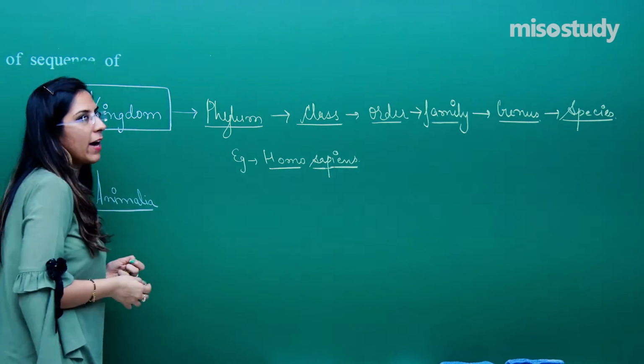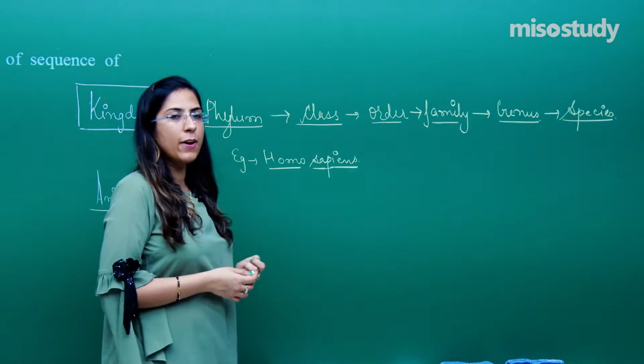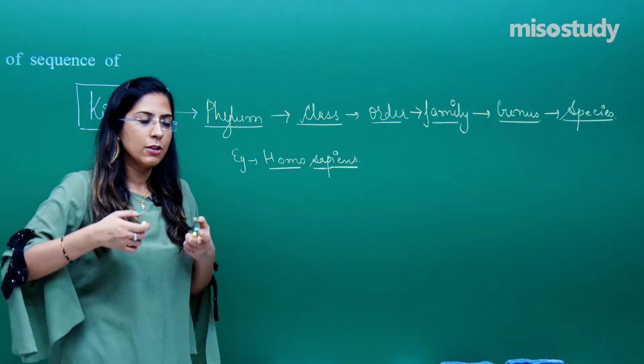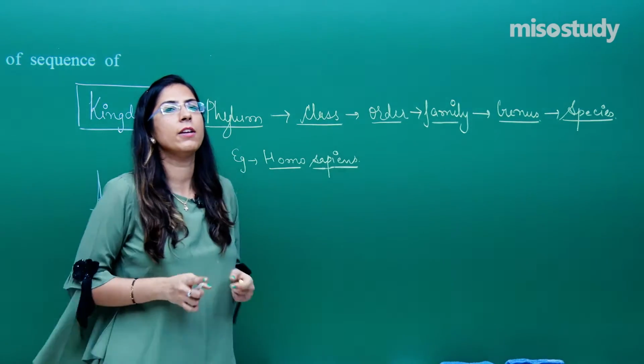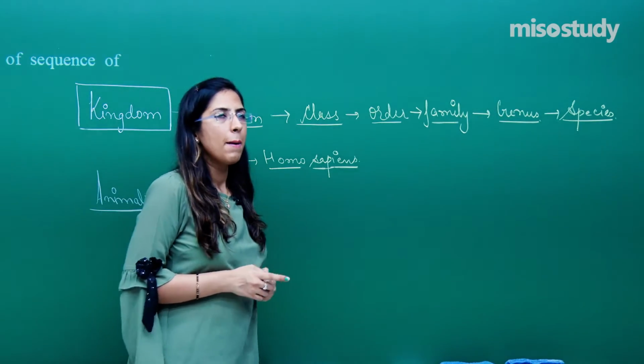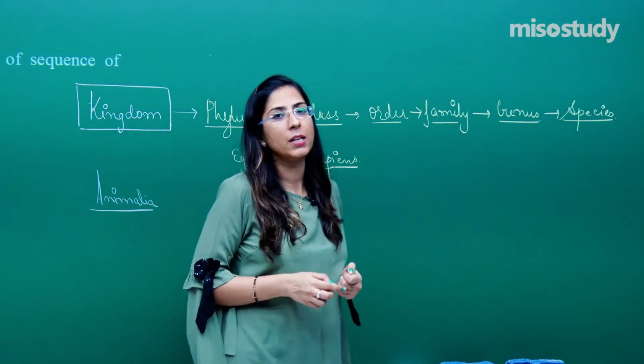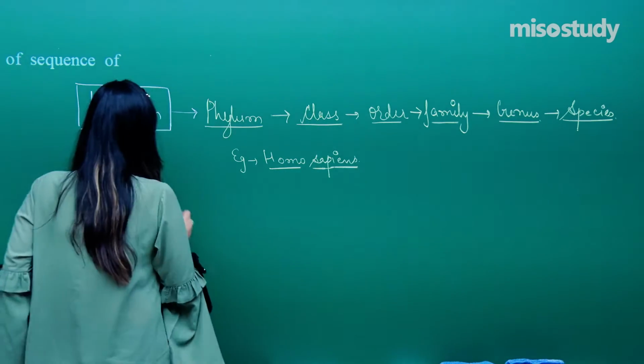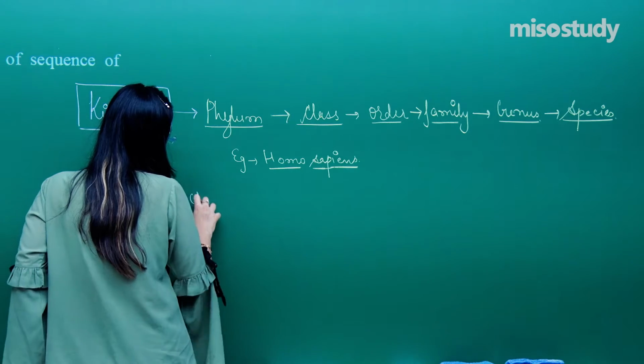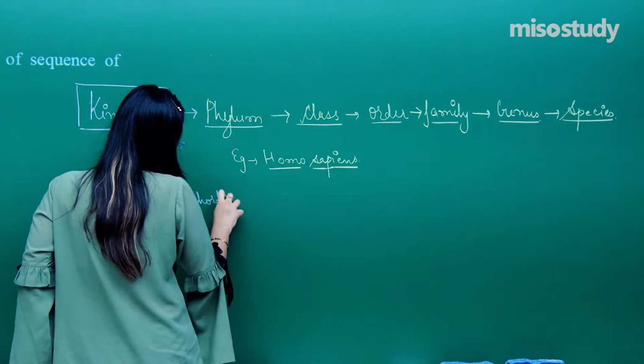Let's talk about the phylum. Phylum can be certain phyla which we have included in non-chordates, but in the case of human beings, we come under the chordate phylum. So, the phylum which we have is Chordata.